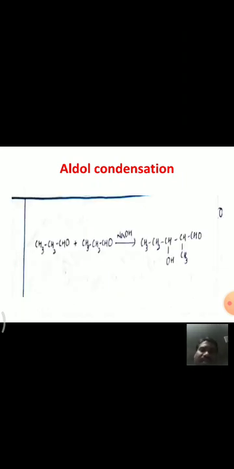Next, let us see one more reaction, between CH3CH2CHO and CH3CH2CHO. This is known as propanal.